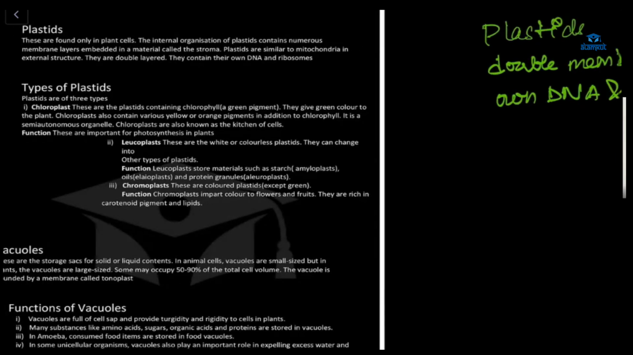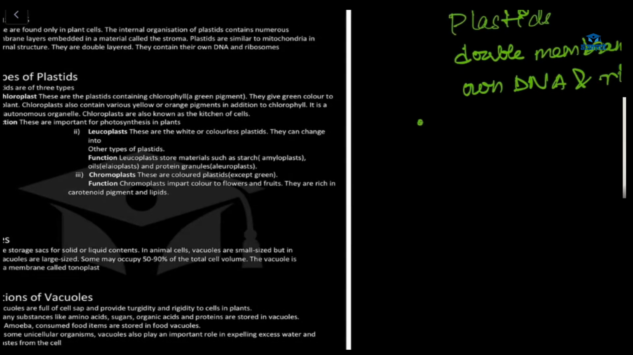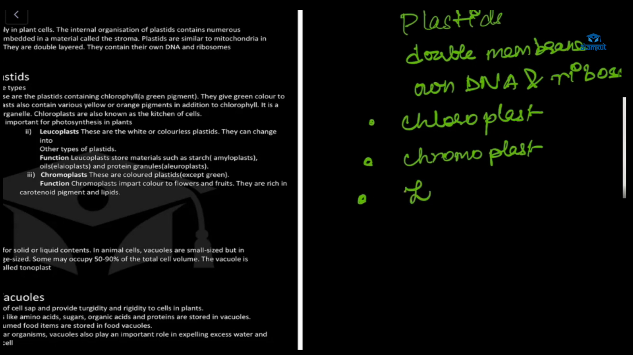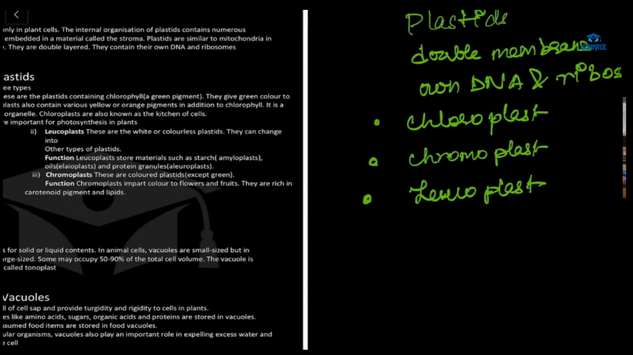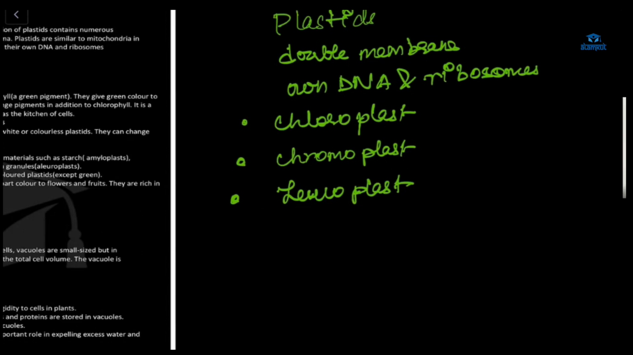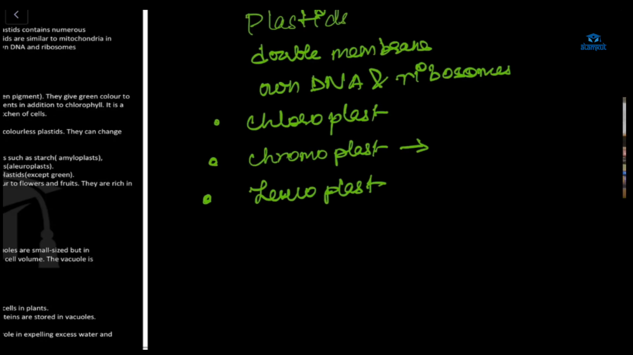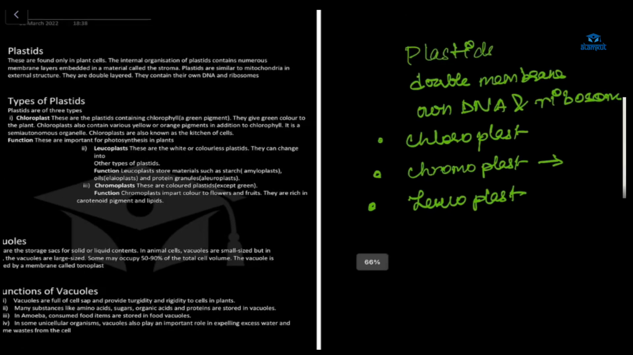And plastids have three types. One is chloroplast, the other is chromoplast, the third one is leucoplast. So chloroplast and chromoplast are different. In the chromoplast, except green, all the other pigments will be present. In the chloroplast only the green pigment, that is chlorophyll, and in the leucoplast we have colorless pigment. Understood?